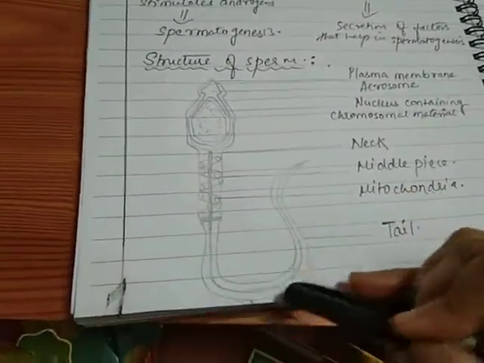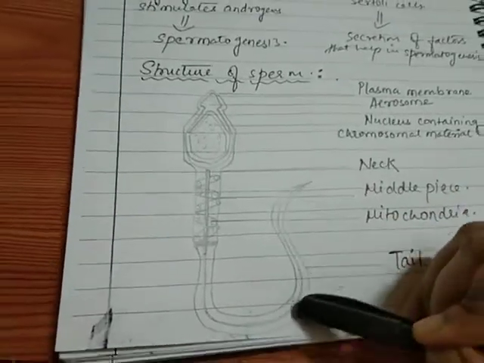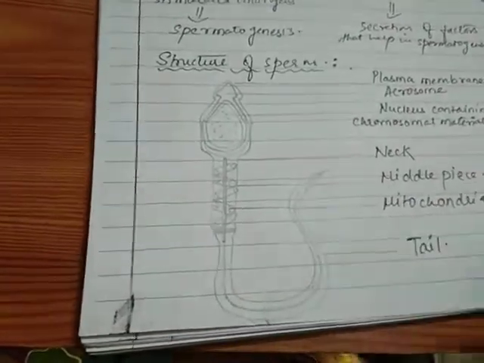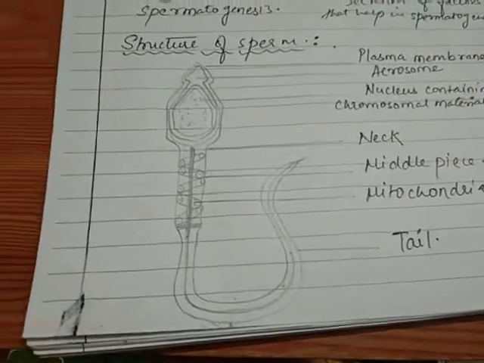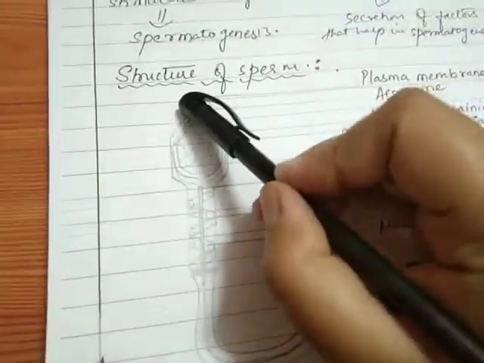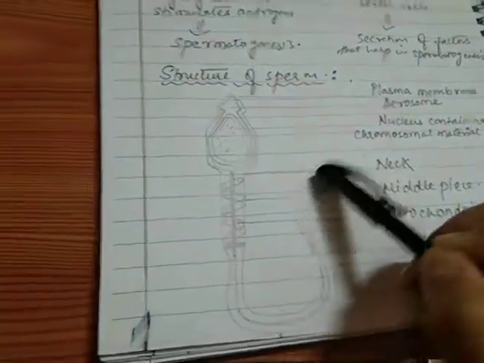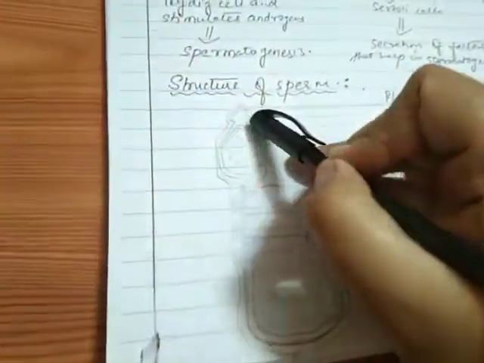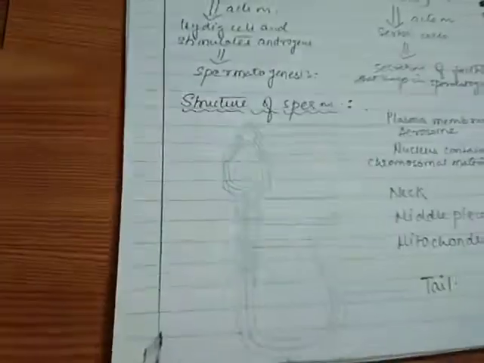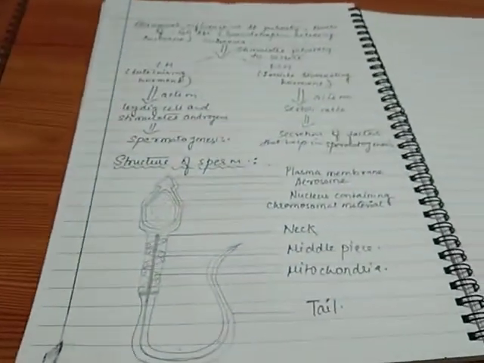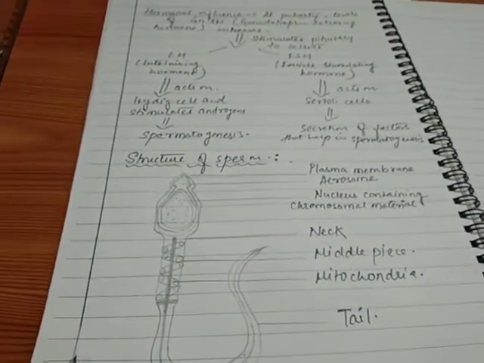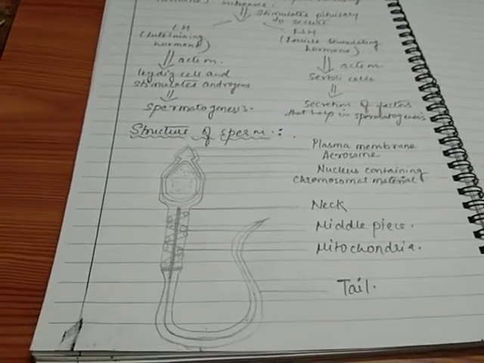And finally, this is the tail region, and with the help of this tail region, the sperm is able to swim. So you can see that the sperm has a very specialized structure because of which it can swim and also penetrate through the ova. So this was all about the process of spermatogenesis. In the next class, we shall discuss oogenesis.